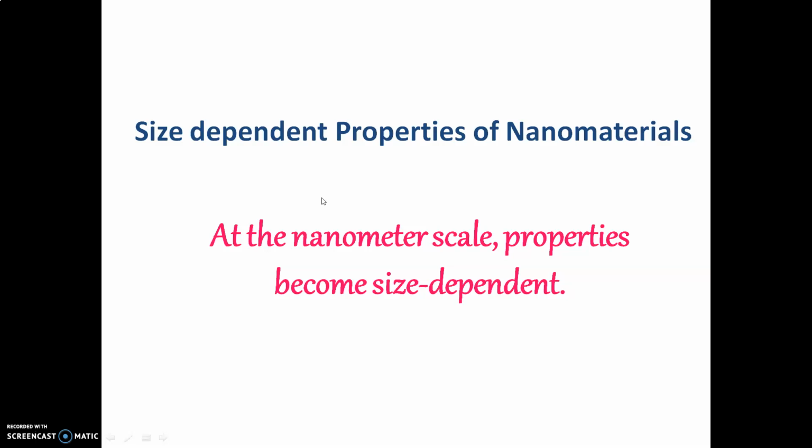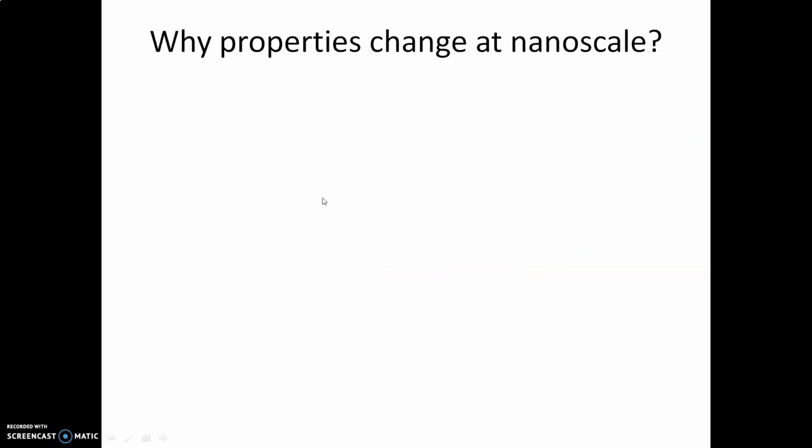The properties of nanomaterial become size dependent. Because of this, they show different properties in the bulk state as compared to the nano state. Why do properties change at nanoscale? Because of three reasons, the nanomaterial shows different properties as compared to the bulk one.